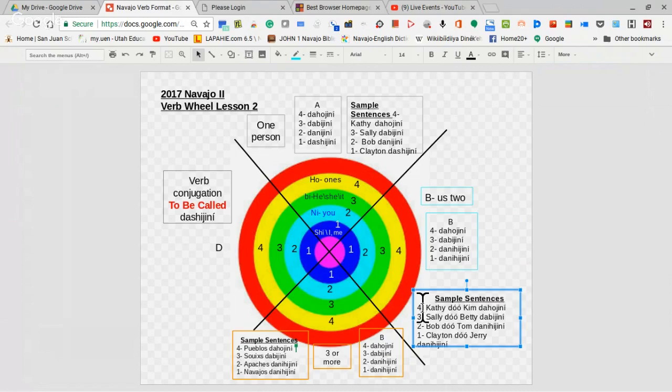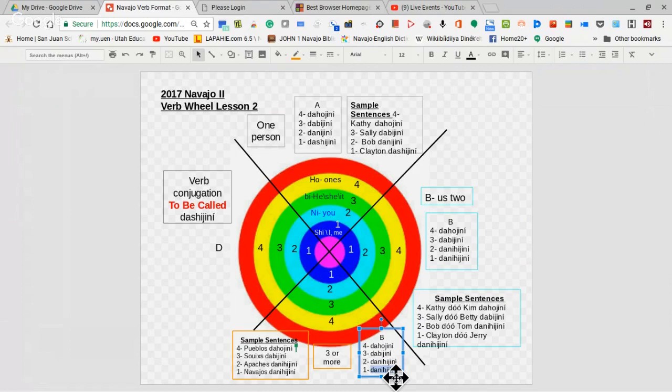Okay, let's go to this now. If it's the polite language, it would be Kathy Do Kim Dahojin. Okay. Now let's go to another form. So this is one person, two of us. Now it's three or more of us. And we still use the form Danhijin. So this verb would be very easy to